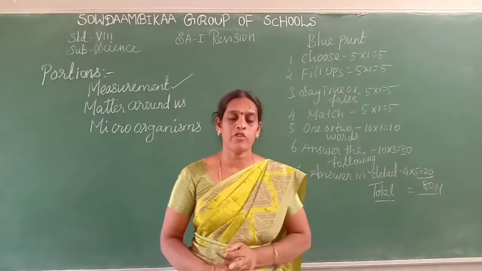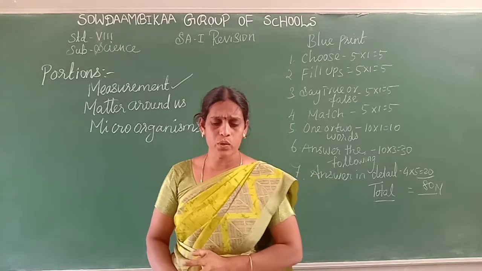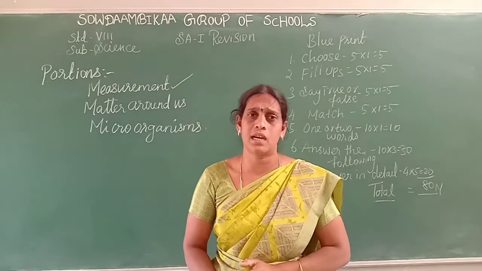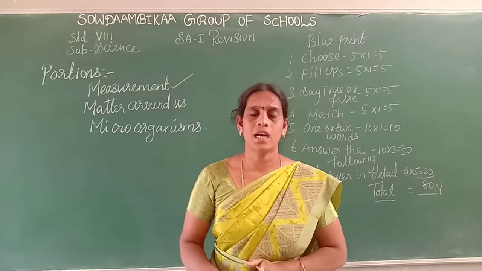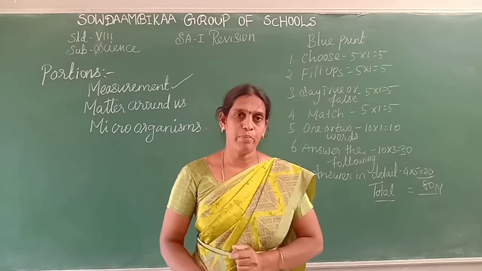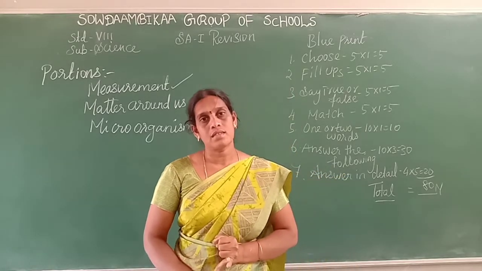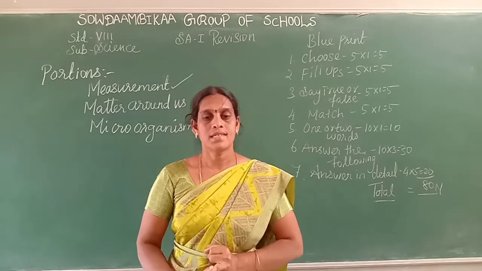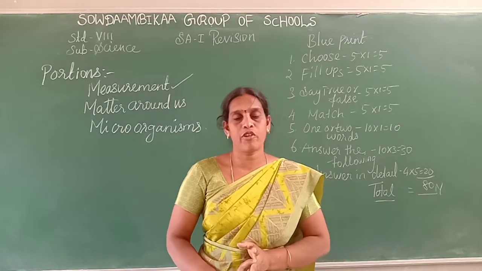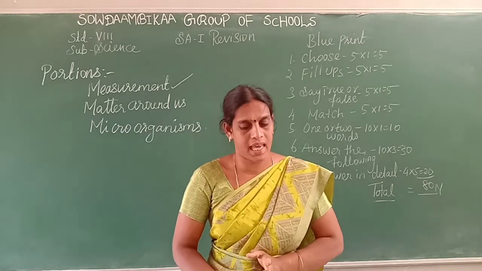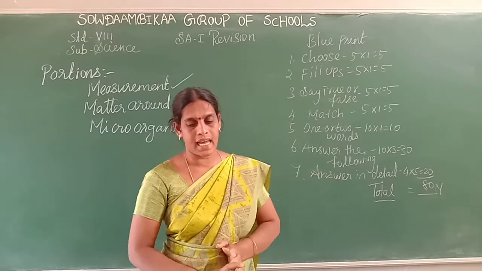Next, system of units. People in various parts of the world use different systems for measurements. Okay, FPS, CGS and MKS, isn't it? FPS: F for foot for length, pound for mass, S for second. CGS: C for centimeter for length, G for gram for mass and S for second. MKS: meter for length, kilogram for mass, second for time.